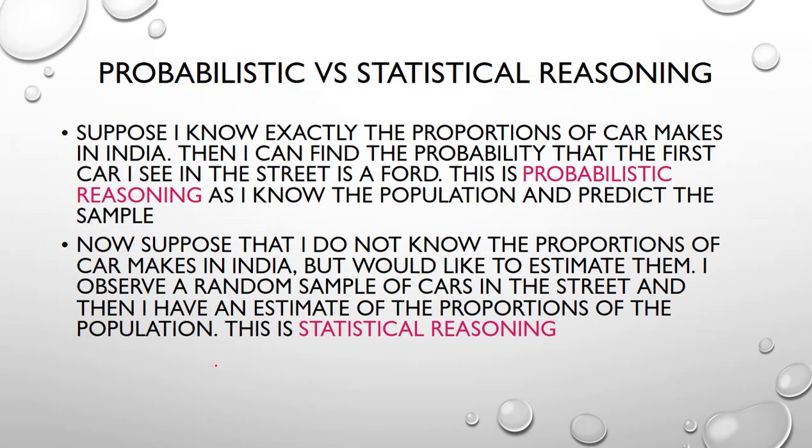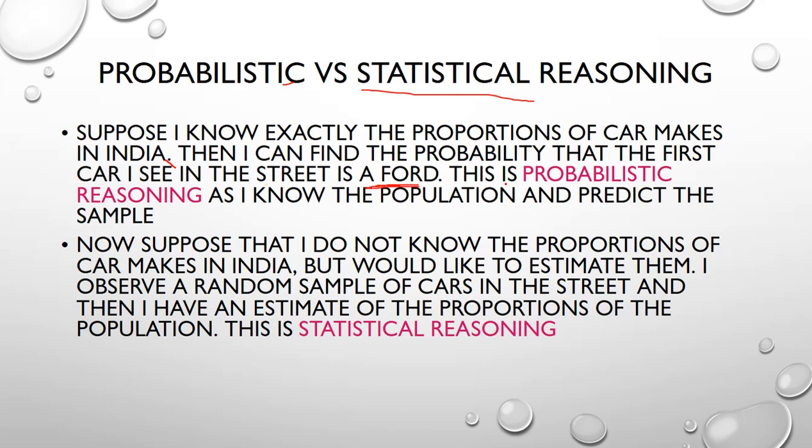Now let's go to probabilistic versus statistical reasoning. What is the difference between them? Suppose I know exactly the proportions of car makes in India. Then I can find the probability that the first car I see in the street is a Ford.